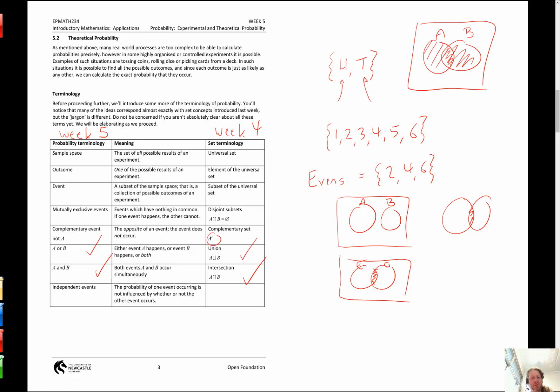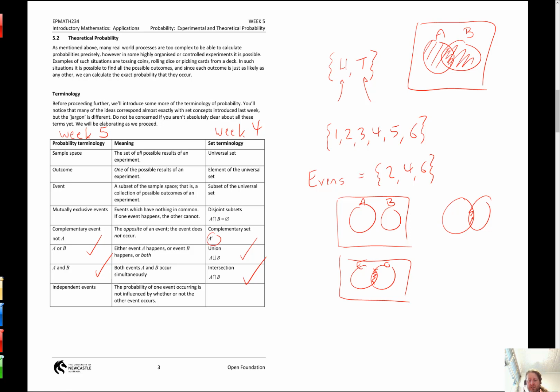Yes, heads and tails are mutually exclusive events, but independent events is different. I tossed a coin, I got a head, and now I've got the coin in my hand again. Does the fact I just got a head influence the outcome of the next toss? It doesn't matter. I could have gotten 10 heads in a row, and I go to toss it for the 11th time, and sometimes people think it's really unlikely I'll get a tail.